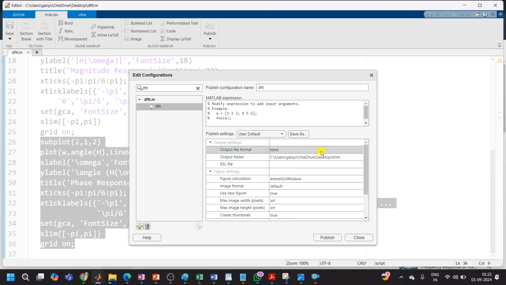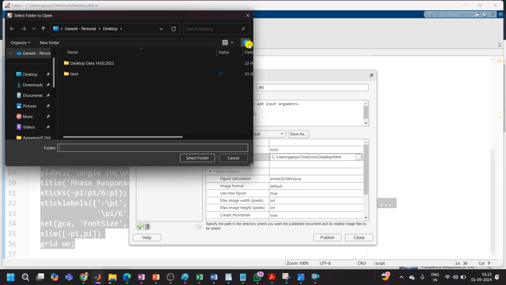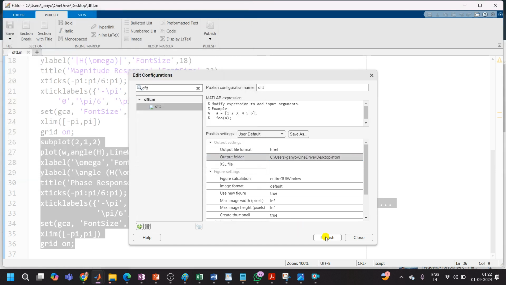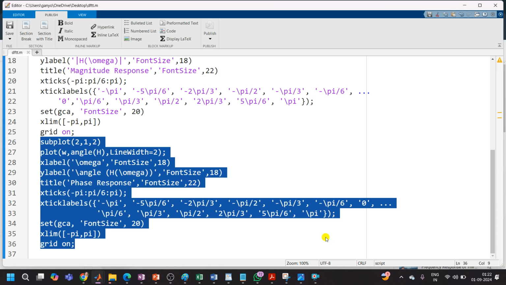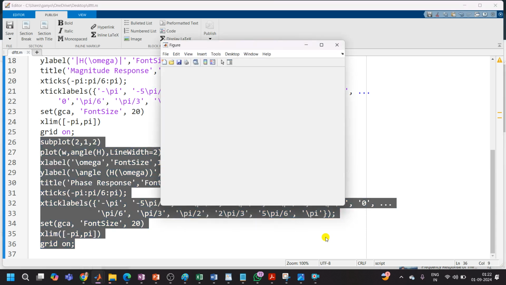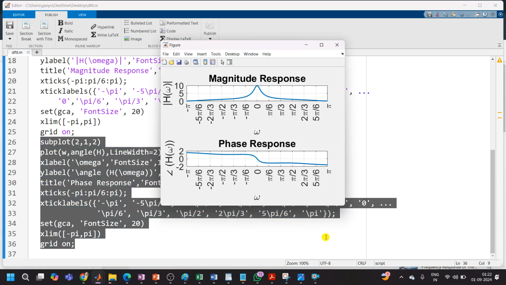You can take a PDF also. So with HTML format, this HTML will be saved in the output folder. If you want to change the output folder, from here you can change the output folder to print the HTML report. So if I click on publish, let's see how it will generate the report out of this.